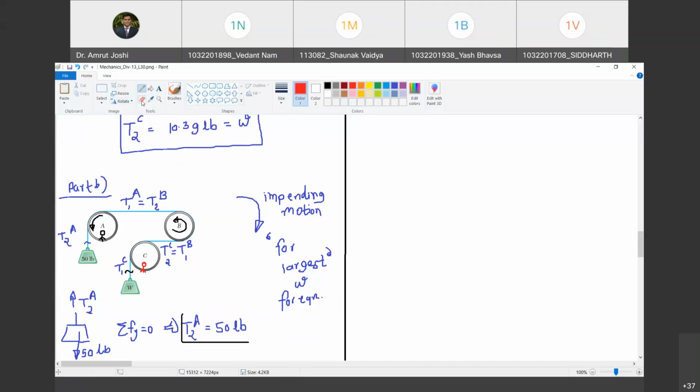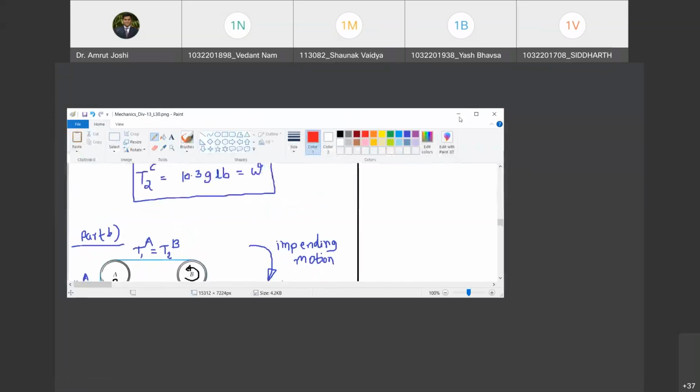No, just give me a second. I'm sorry. Look, with reference to the observer sitting on A, this belt is moving in counterclockwise direction. Do you agree with me? Yes, sir. What is going on? Sorry, I am very sorry.